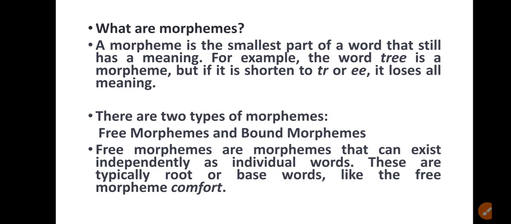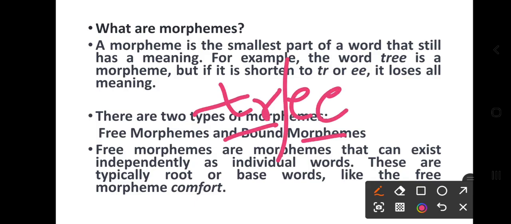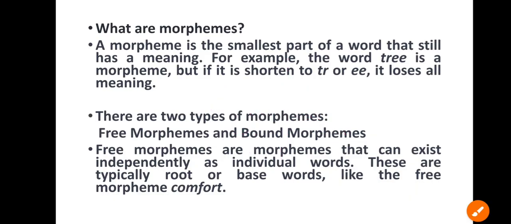Now, what are morphemes? A morpheme is the smallest part of a word that still has a meaning. For example, the word tree is a morpheme, but if it is shortened to tr or ee, it loses all meaning. Tree cannot be divided. If you take parts of tree, there is no meaning left, it will lose the meaning.